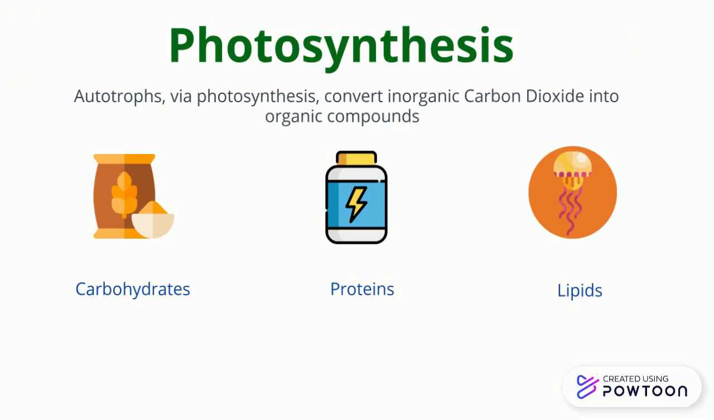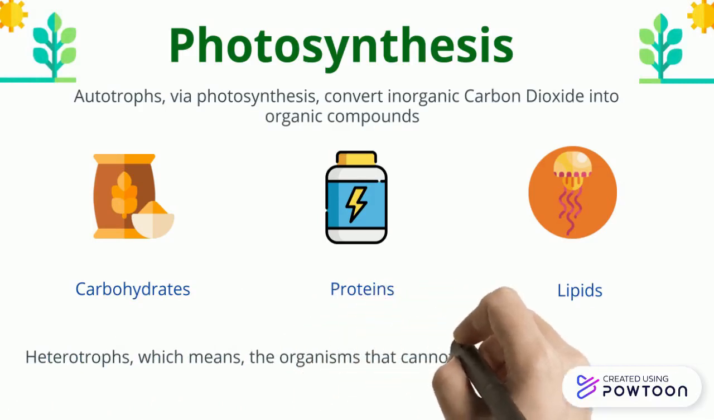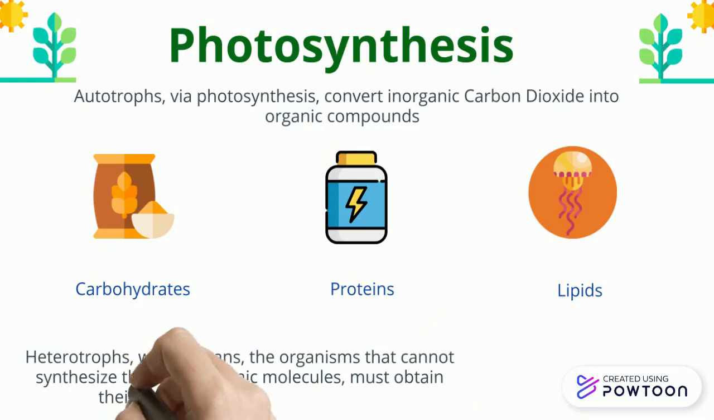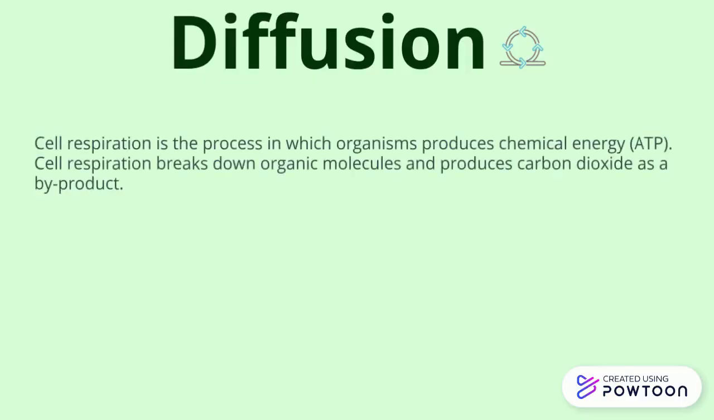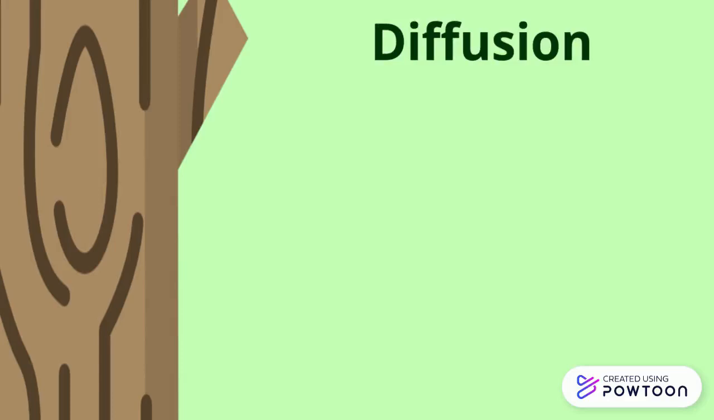The organisms that cannot synthesize their own organic molecules are called heterotrophs. They have to obtain their carbon compounds by feeding. Carbon dioxide is produced by respiration and diffuses out of organisms into water or the atmosphere. Cell respiration is the process in which organisms produce chemical energy. Cell respiration breaks down organic molecules and produces carbon dioxide as a byproduct.